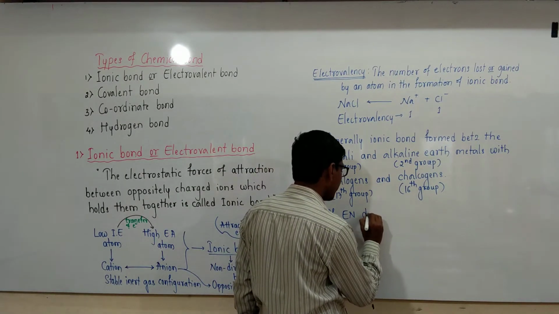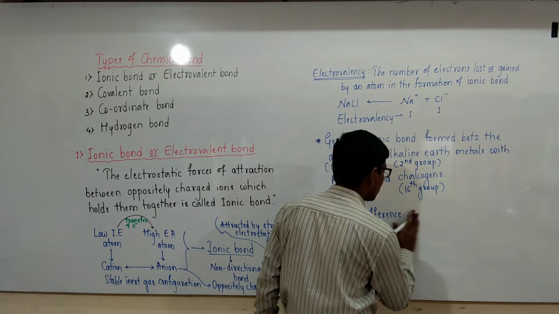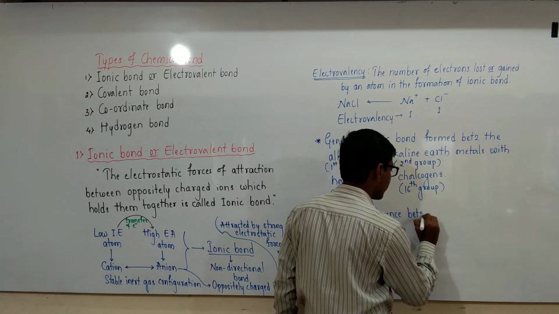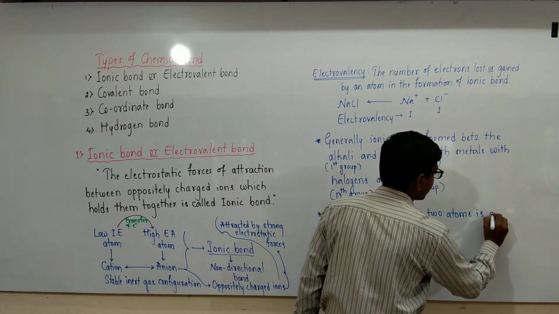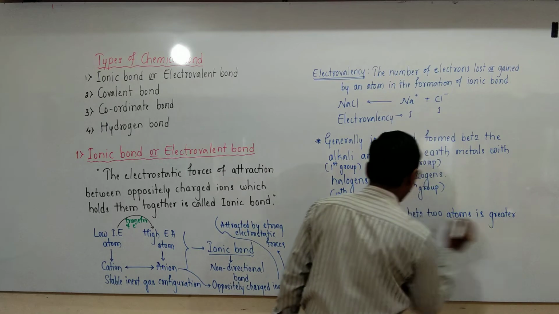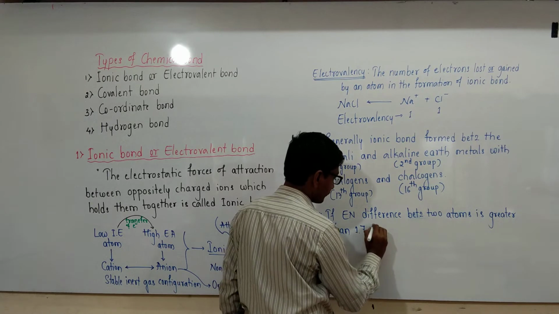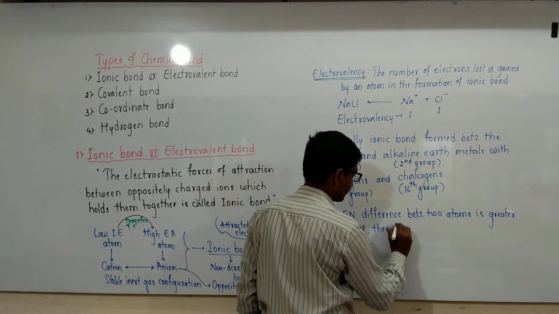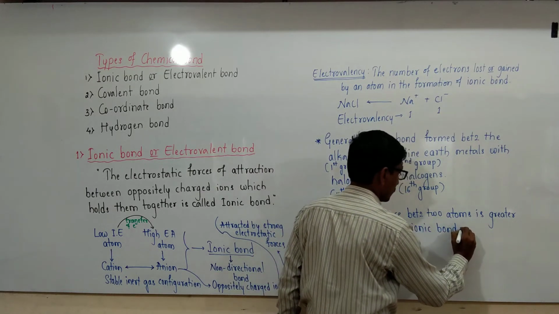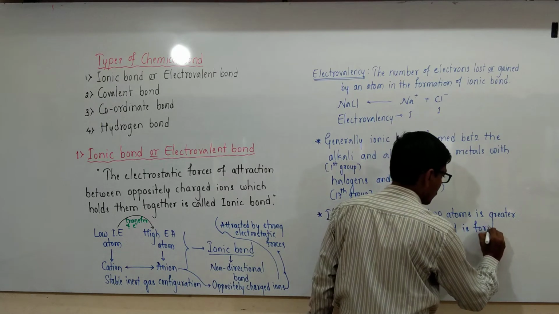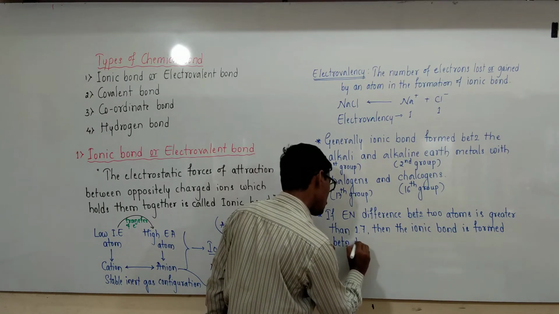If the electronegativity difference between two atoms is greater than 1.7, then the ionic bond is formed between the two atoms.